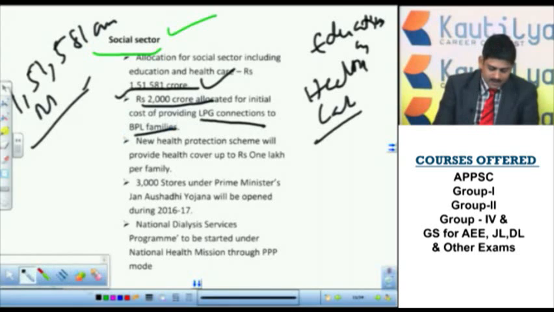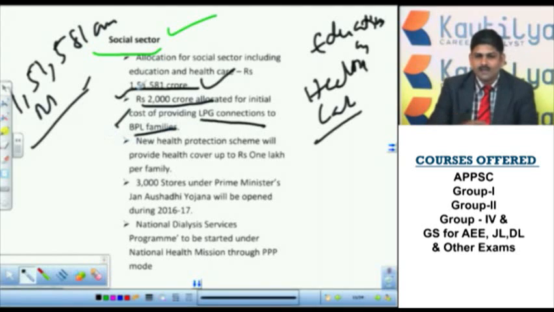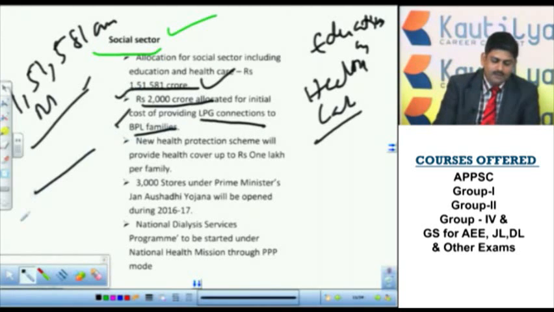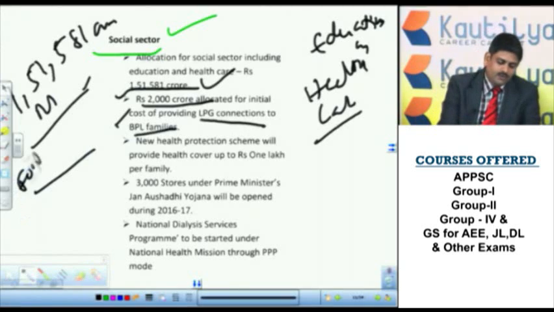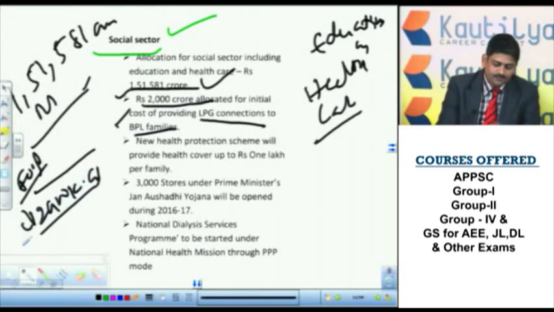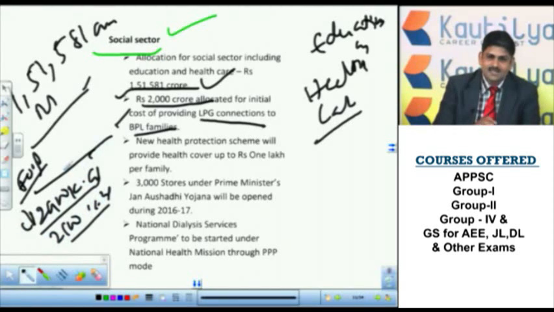Here you have to see, for below poverty line families, what is the poverty line? That is an economic issue where under different parameters the BPL was defined. As far as food is concerned, if we classify BPL based on food, those who are taking less than 2,400 kilocalories in rural areas or less than 2,100 kilocalories in urban areas will be considered as poor people.